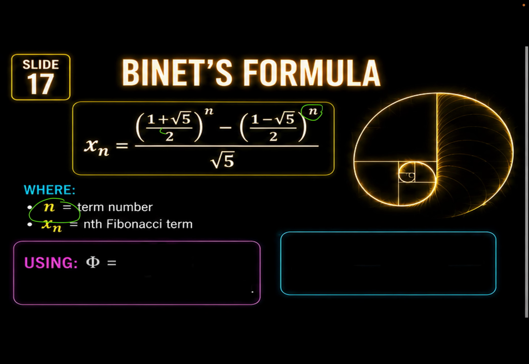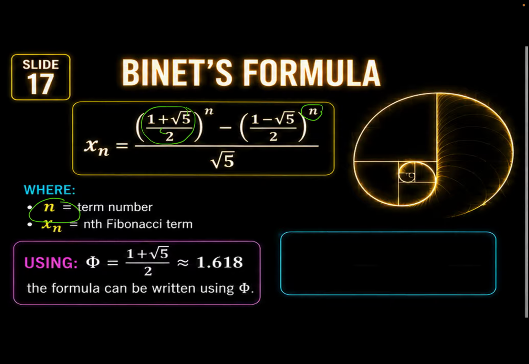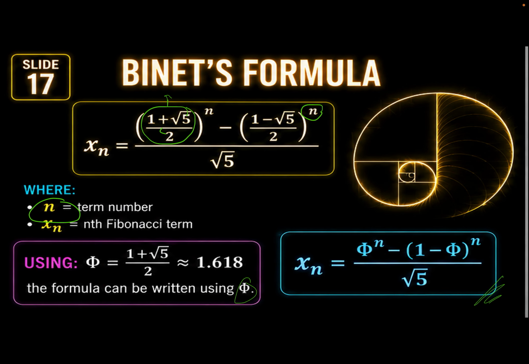So you know what? This golden ratio is equal to this number, 1 plus square root of 5 over 2. And that would lead us to 1.618. So ibig sabihin, golden ratio pala itong part na to. So the formula can be written using the symbol for the golden ratio. Para mas madali natin maintindihan, ganito po natin siya ilalagay. Okay, so this is the formula that we need to use later on.